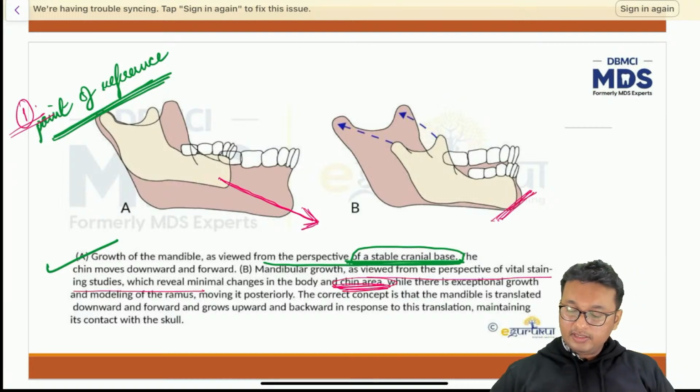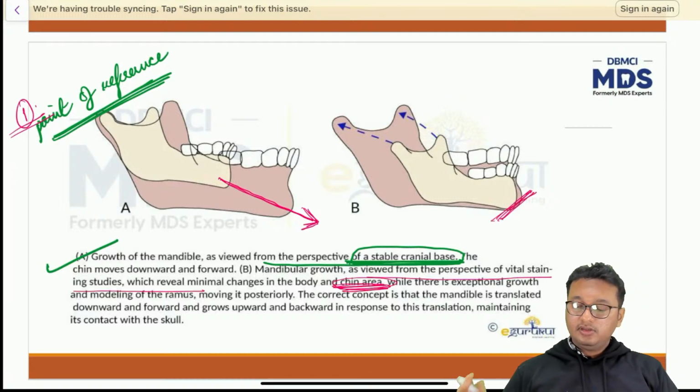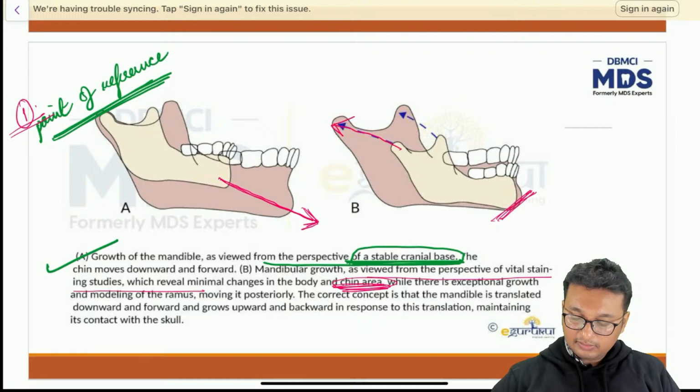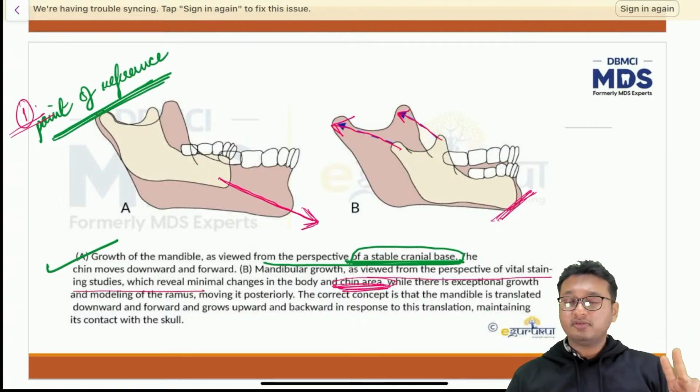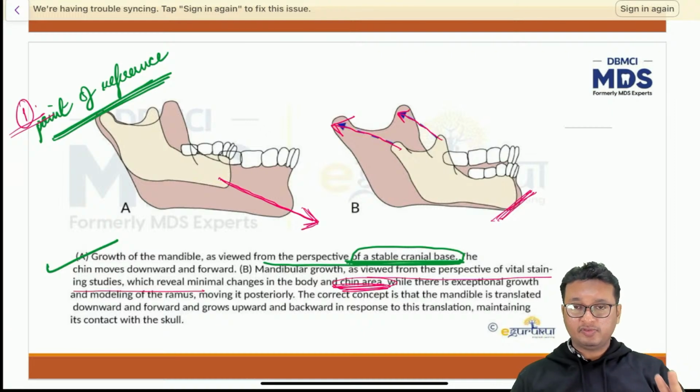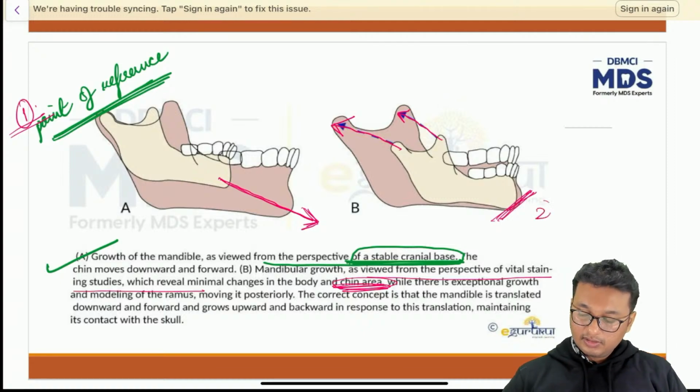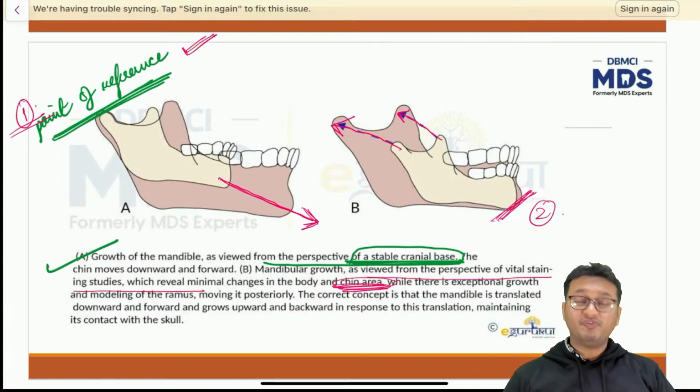Now, if you look at it, you keep the chin as a reference point, you will observe that the condyle and the coronoid process both have grown in an upward and posterior and superior direction, right? So there are two perspectives of looking at the growth of the mandible. Both are correct in their way. Both are absolutely correct in their way. But we will be discussing more about the first point of reference.